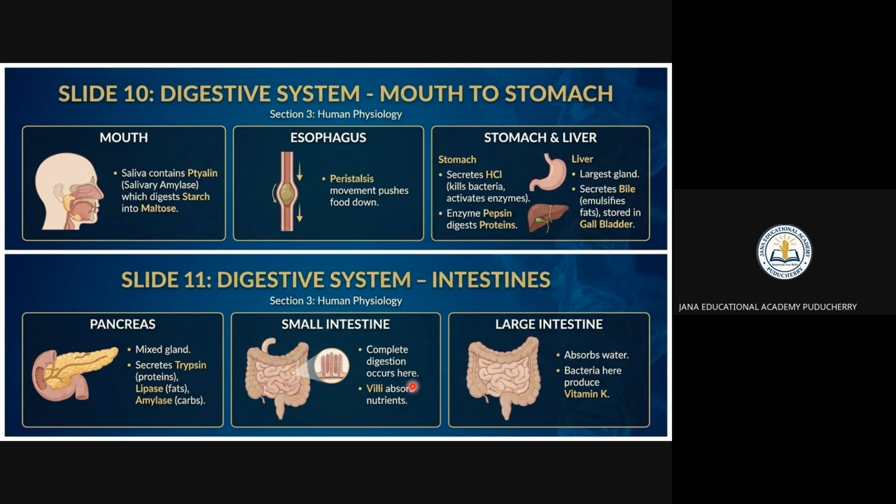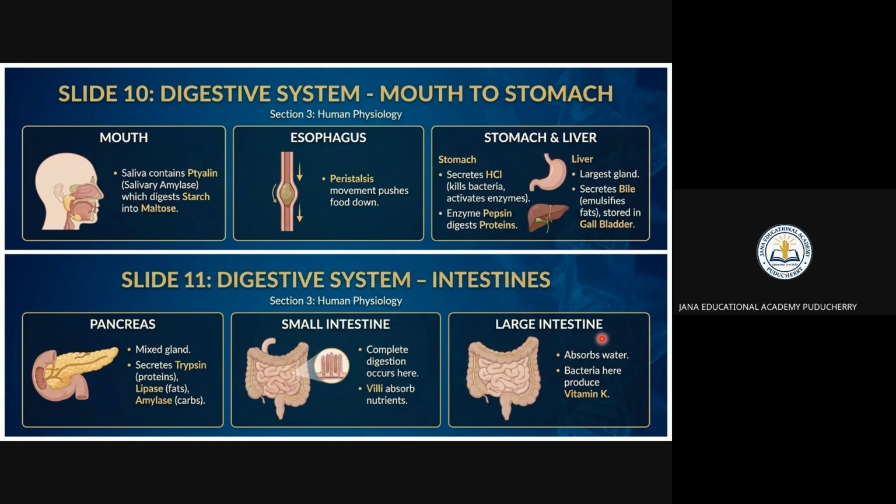When you come to the small intestine, the complete digestion occurs here. It will absorb only the nutrients, because only the nutrients are helpful for the human body, right? So the villi absorb the nutrients. The part which is absorbing the nutrients is nothing but the villi. Remember that one? Villi is the way to absorb the nutrients. Right? The complete digestion occurs here.